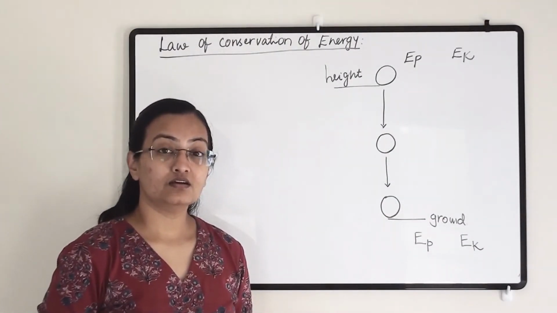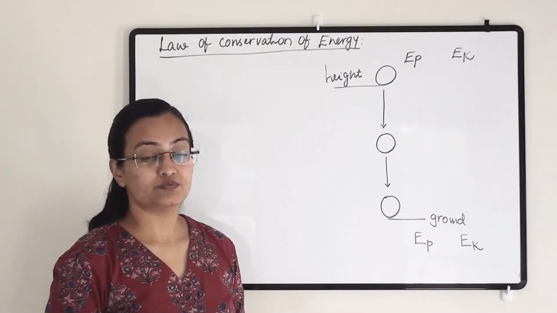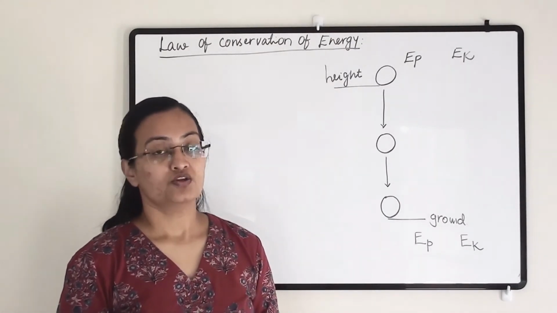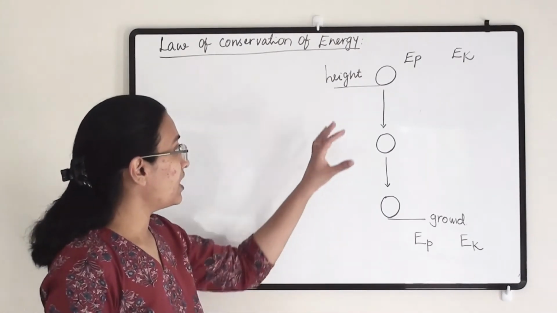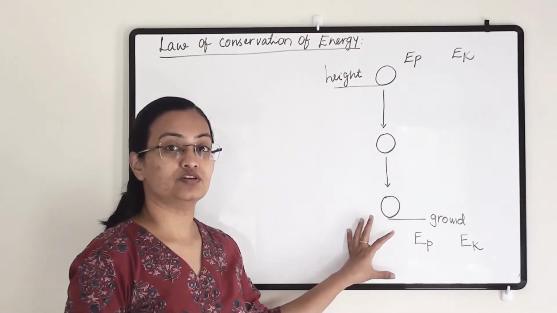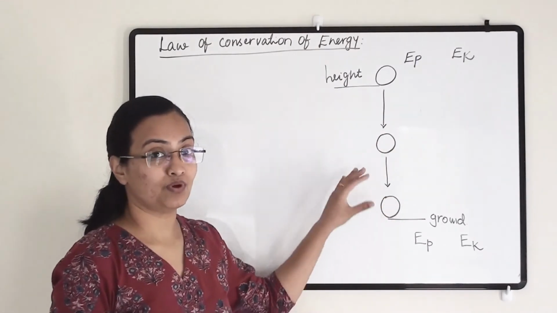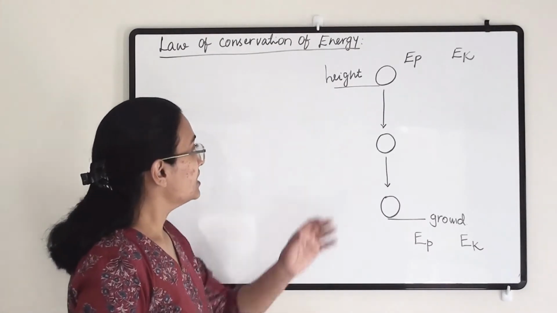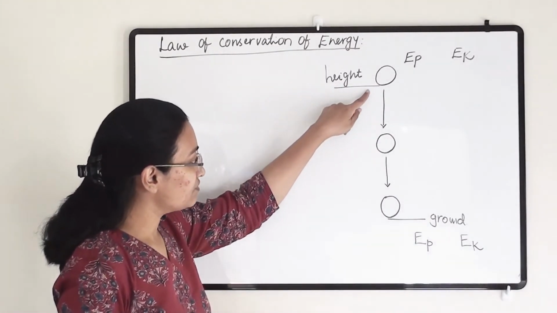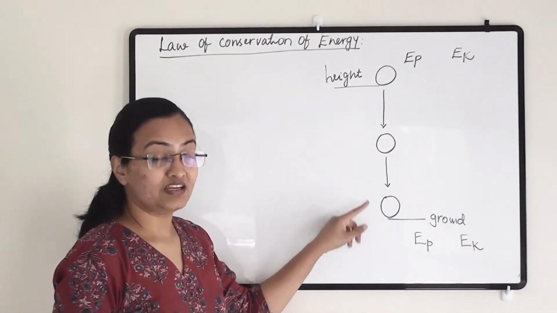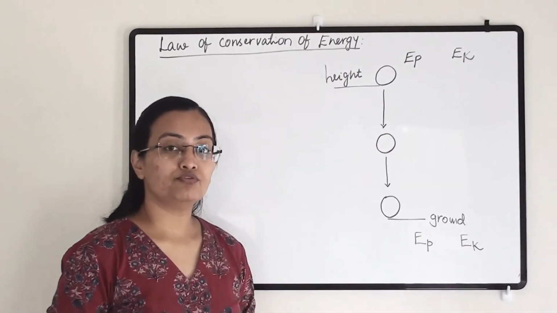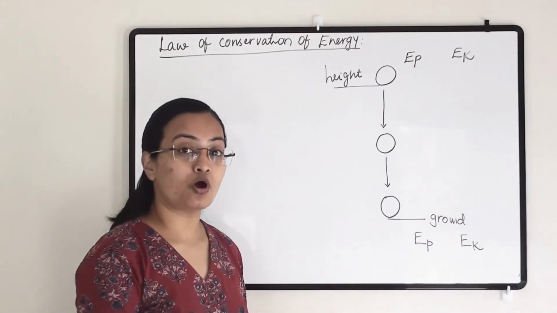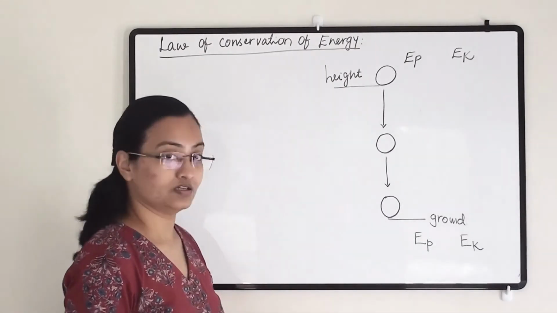Let us understand and learn today the law of conservation of energy. As per this law, energy can neither be created nor destroyed. So here we are going to understand how potential energy and kinetic energy will remain constant at all times when any free falling object is coming towards the ground. So let us consider this example where a ball is falling towards the ground and it's a free fall. Now what is the meaning of free fall? Free fall means without any external force. We are just dropping a ball from a certain height.